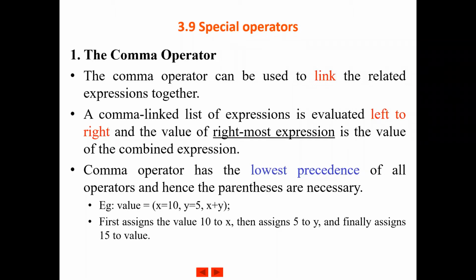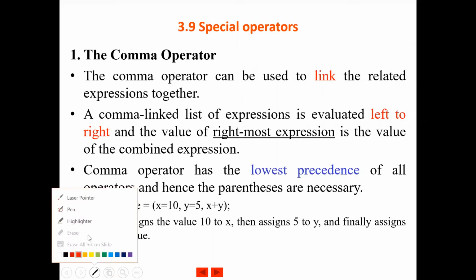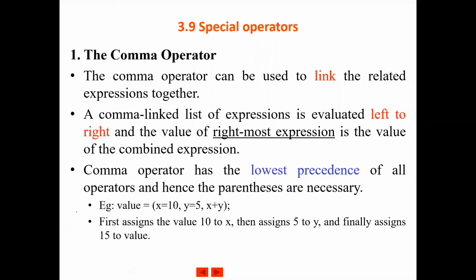If you want the three or four related assignments and evaluation of an expression to be written in a single line, you can use the comma operator. So related expressions, if you want them in a single line, you can use the comma operator.